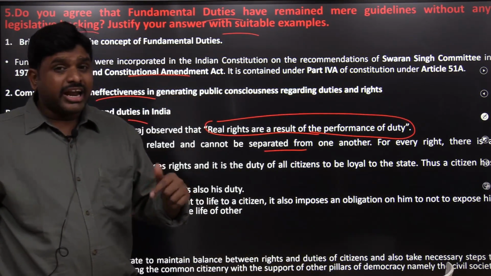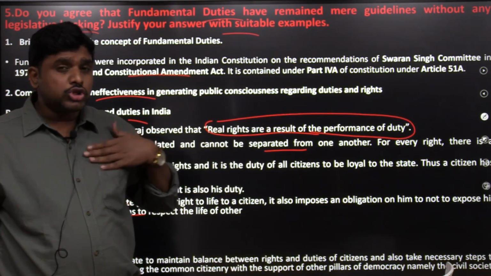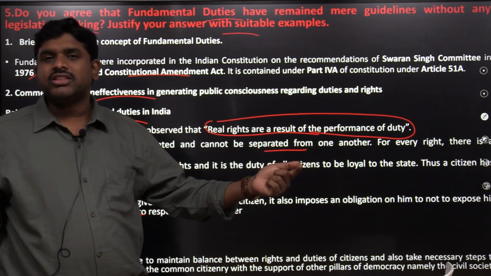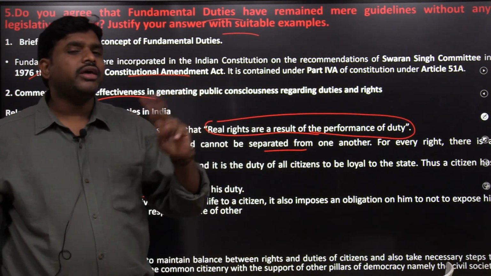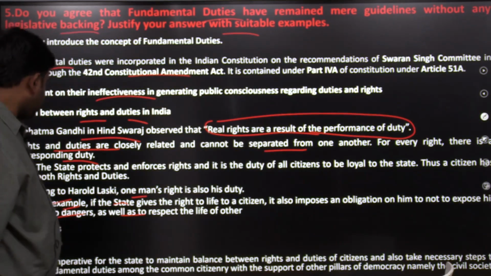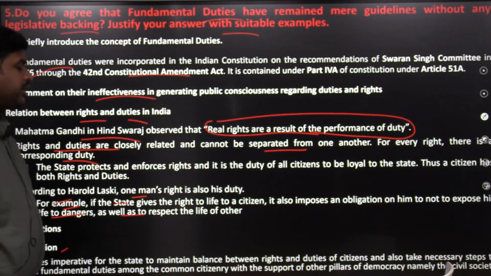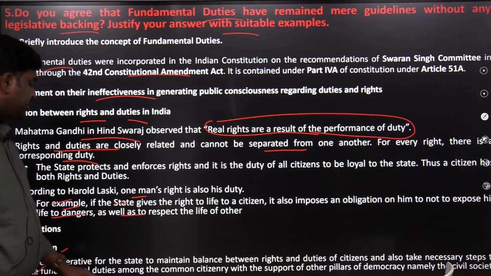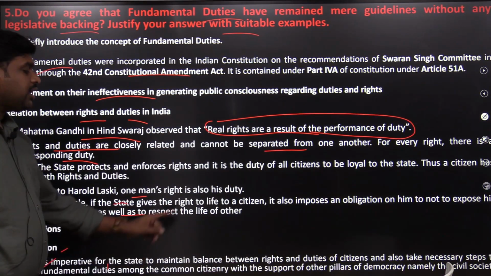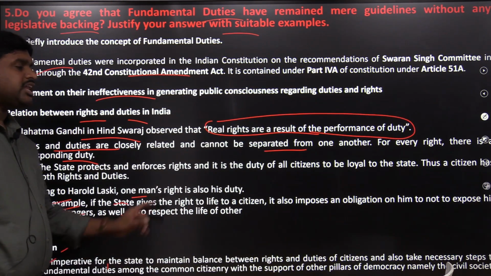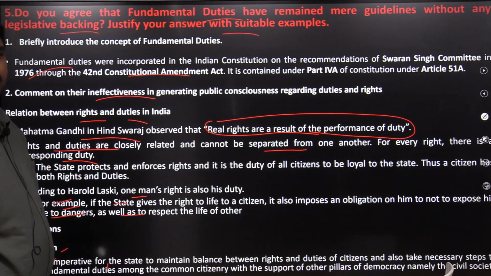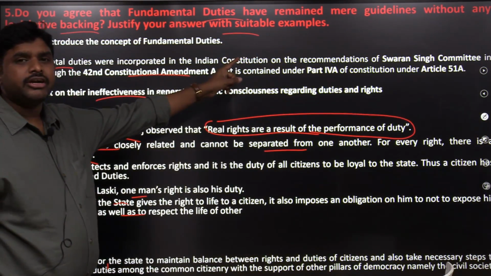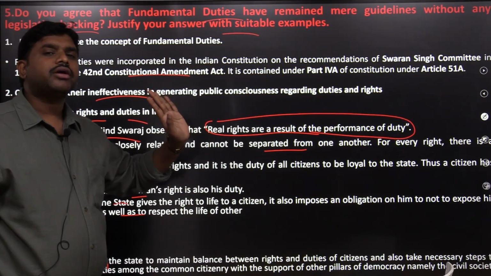You have the right for your life and liberty. At the same time, you also have the duty to protect the life of others, to think about the life of others. So rights and duties both go hand in hand. It becomes imperative for the state to maintain balance between the rights and duties of citizens and also take necessary steps to promote fundamental duties among the common citizenry with the support of other pillars of democracy, namely civil society. So there is a relationship between the fundamental rights and the fundamental duties, with examples I am proving.